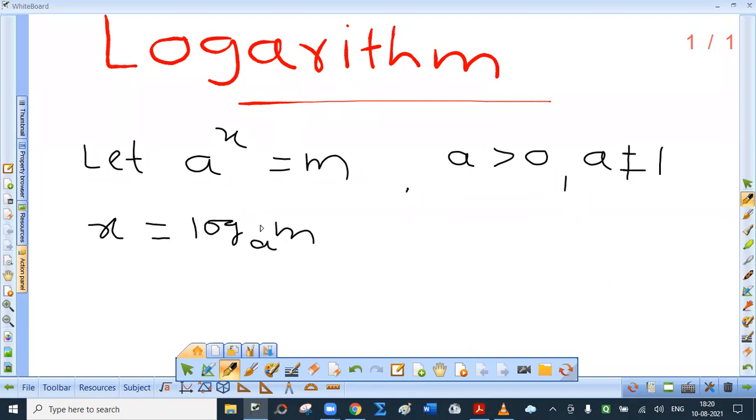LOG is the standard short form of logarithm. Do not read this as log into m. Ideally, we should read this as logarithm of m to the base a. But we are idle, we just read log m to the base a. So LOG and m in a straight line, and this is the base. In other words, what is logarithm? Logarithm is the power to which the base should be raised.